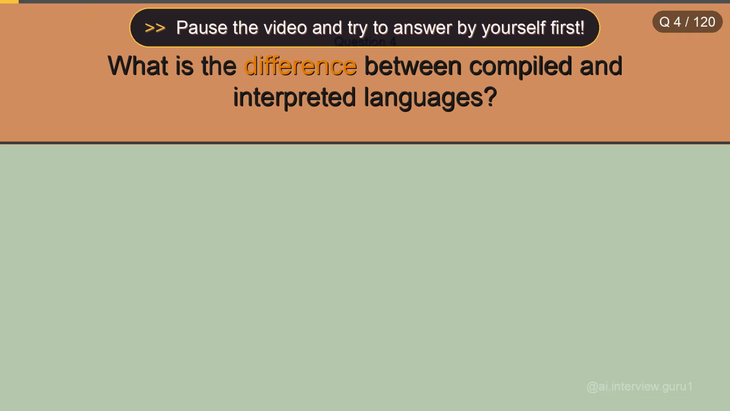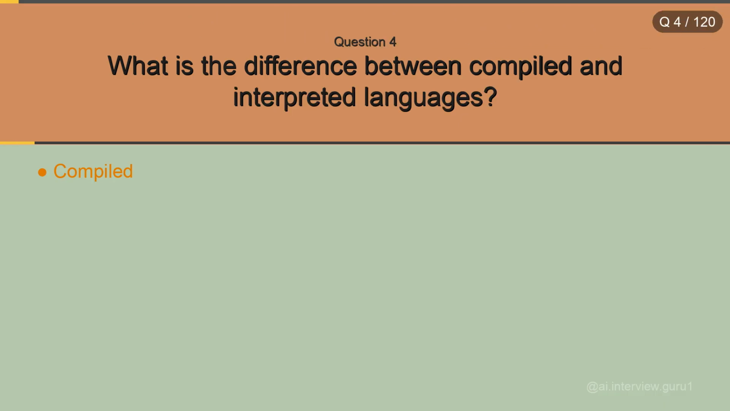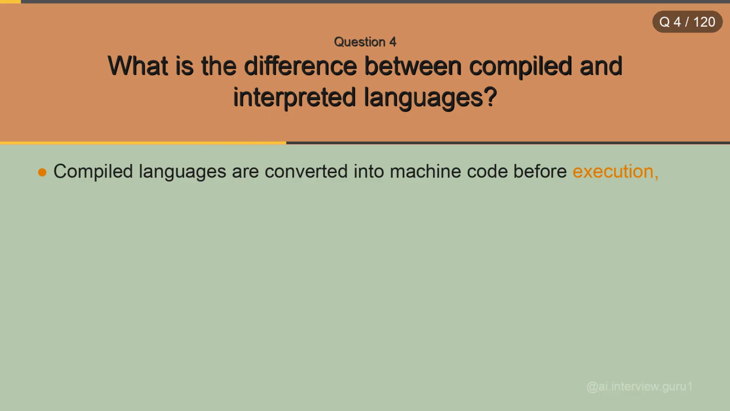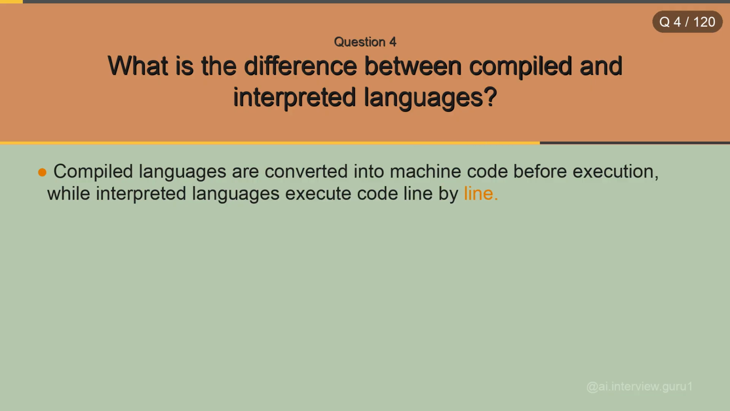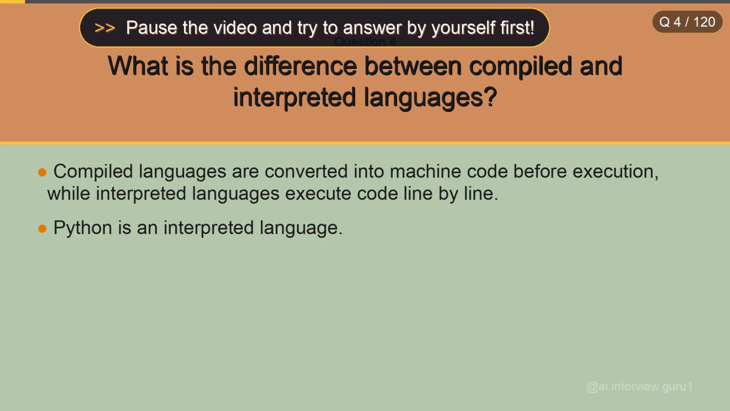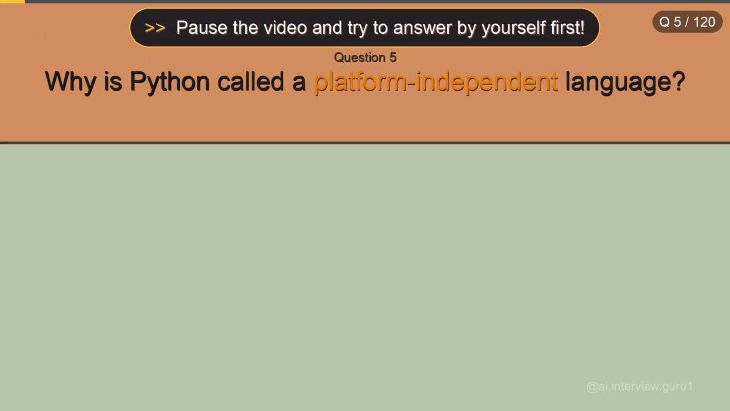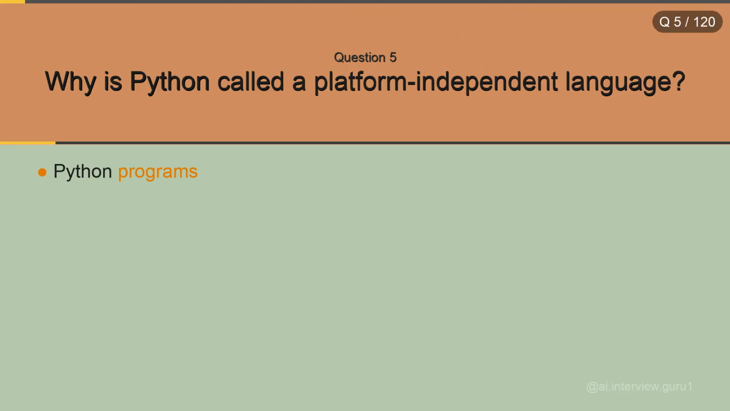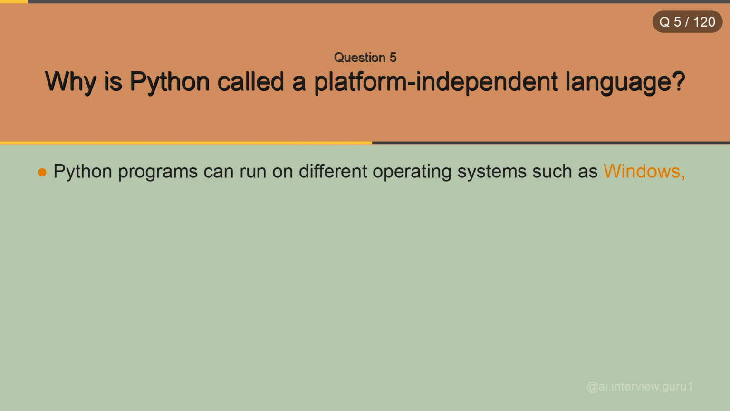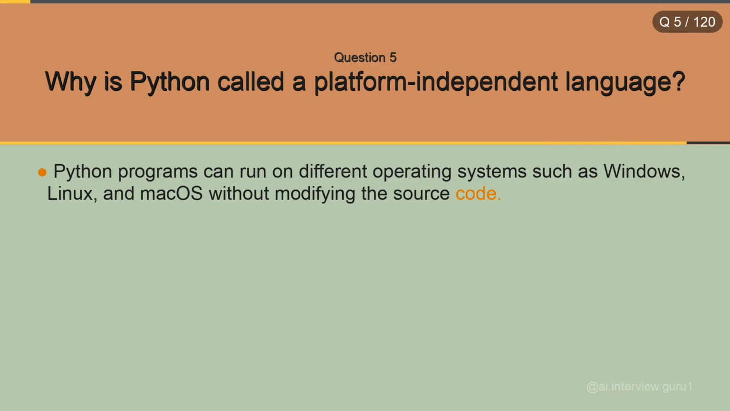What is the difference between compiled and interpreted languages? Compiled languages are converted into machine code before execution, while interpreted languages execute code line by line. Python is an interpreted language. Why is Python called a platform-independent language? Python programs can run on different operating systems, such as Windows, Linux, and macOS, without modifying the source code.